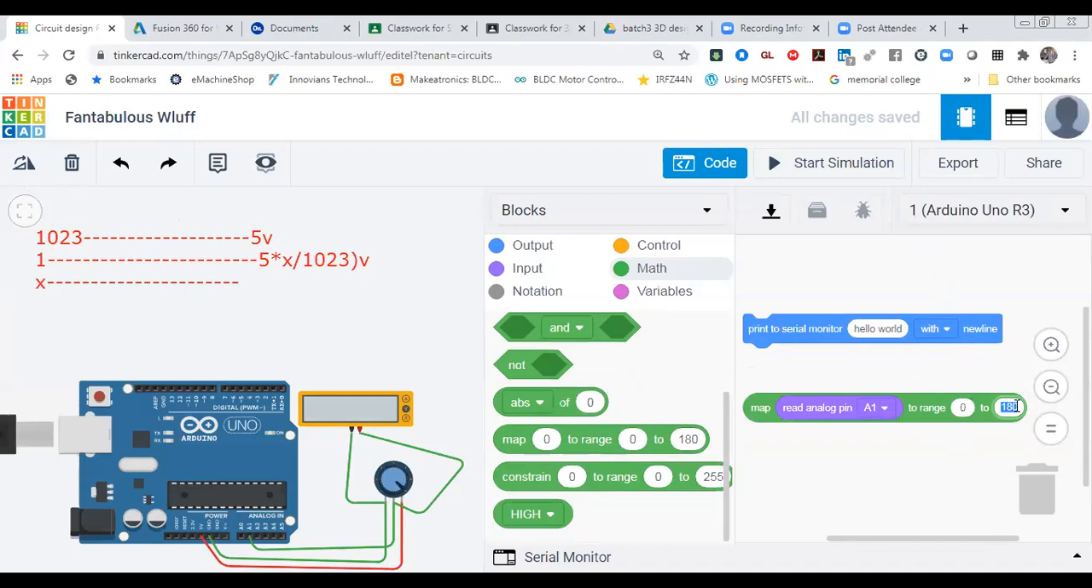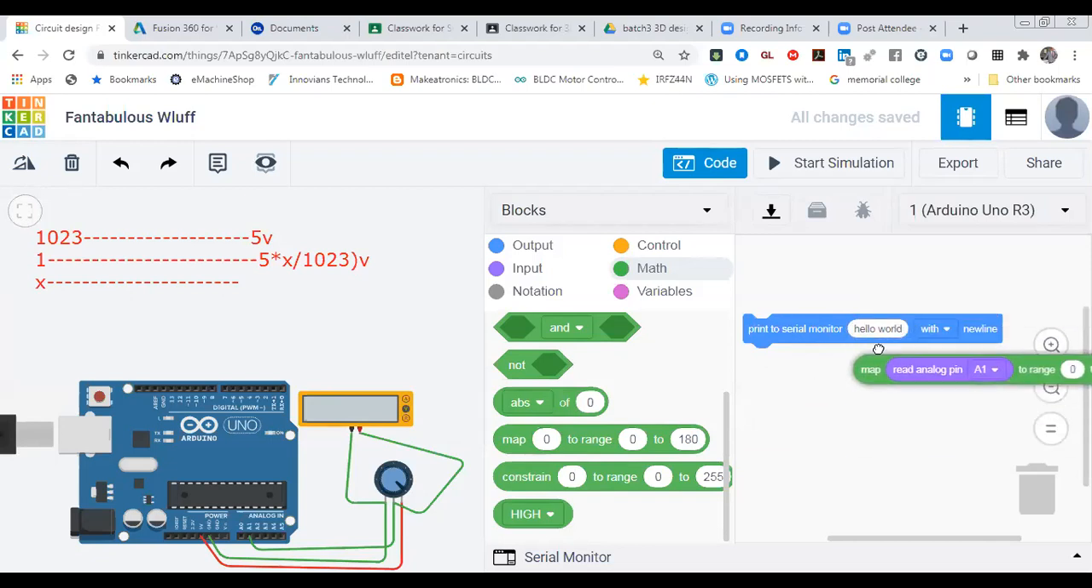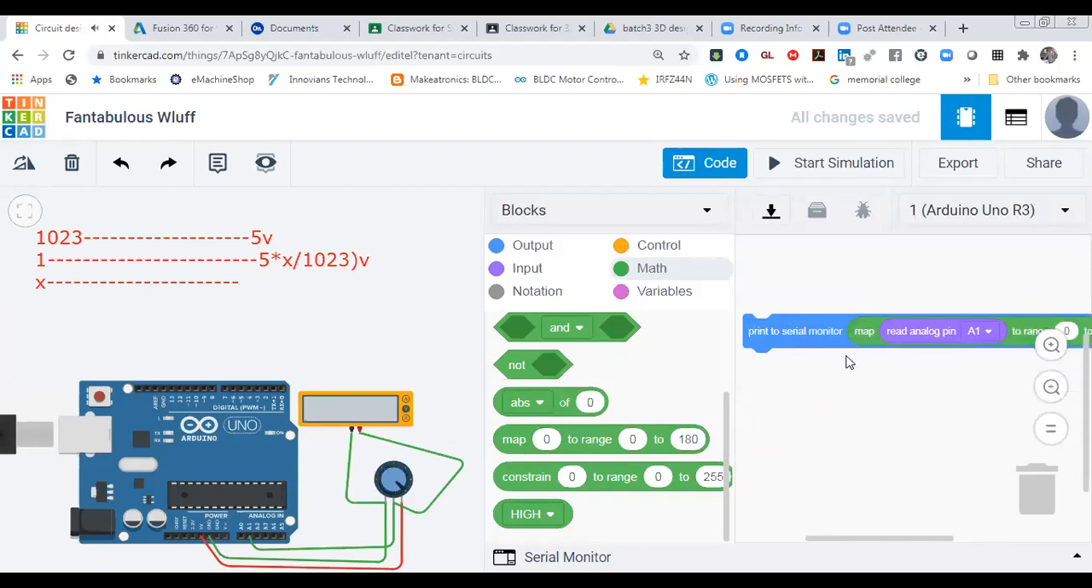So I want to convert it to 0 to 5 volt. I just have to do this. So now my value gets converted from 1023 to 0 to 5 volt. So it's mapped over here. This value I want to print, so we have to print it like this. This complete block we have to put in the serial print.